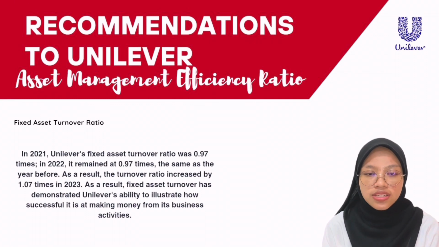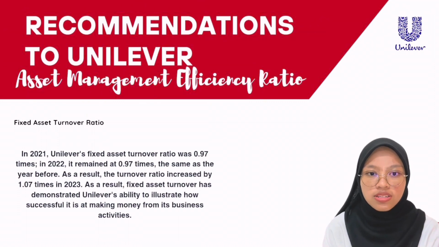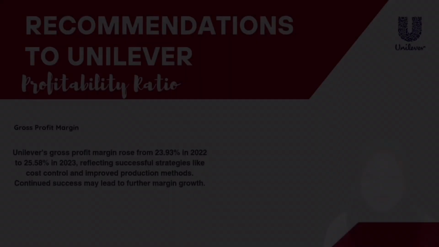Second, fixed asset turnover ratio. Unilever's fixed asset turnover ratio was 0.97 times in both 2021 and 2022, rising to 1.07 times in 2023. This increase demonstrated Unilever's improved ability to generate revenue from its fixed assets.